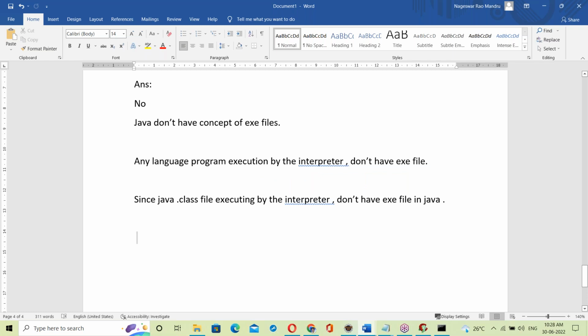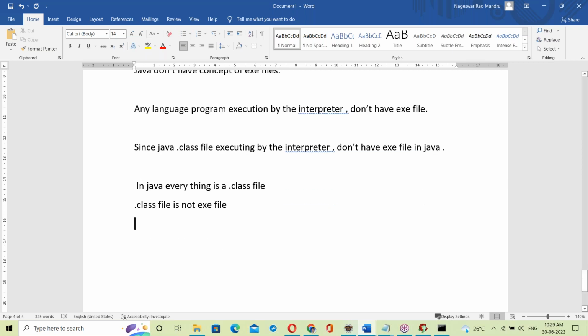Here Java doesn't have the exe file concept. In Java, everything is a dot class file. A dot class file is not an exe file. Exe is different, dot class is different. An exe file is a binary code file.